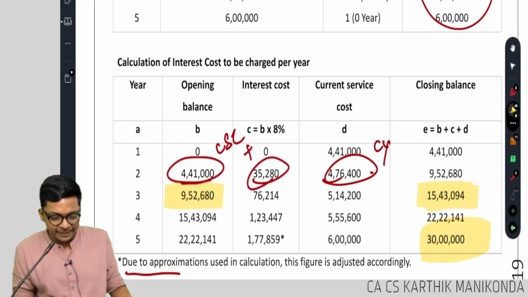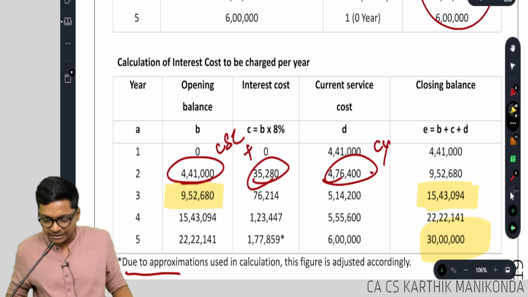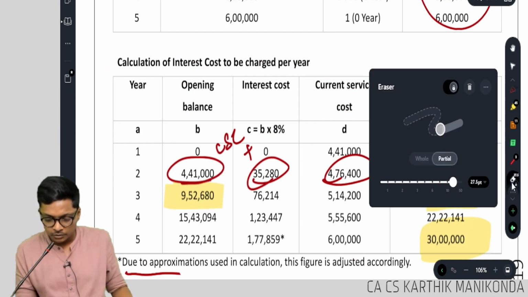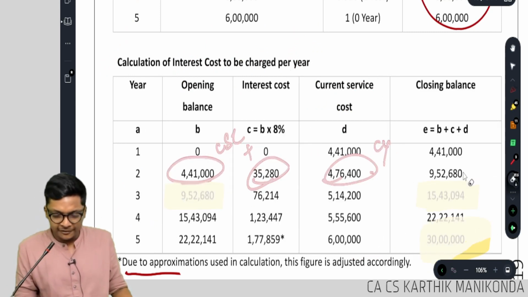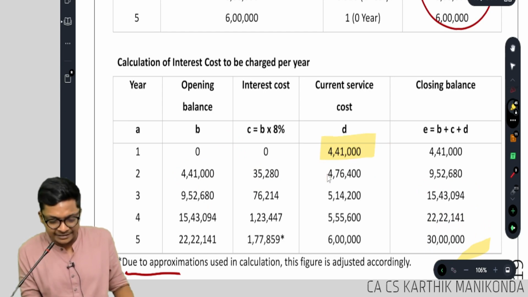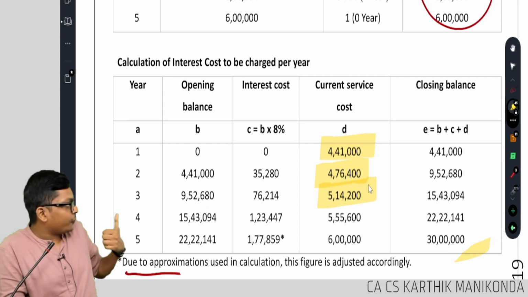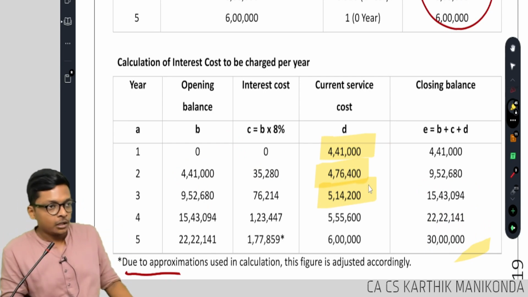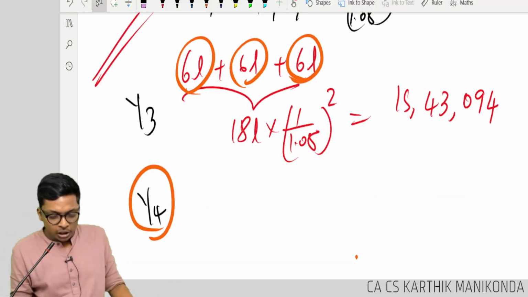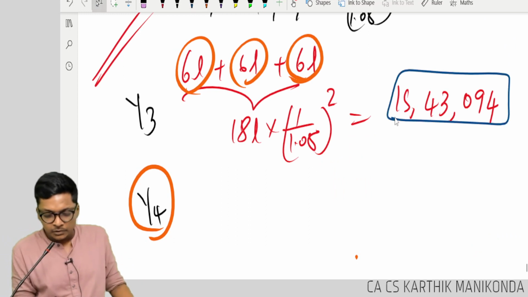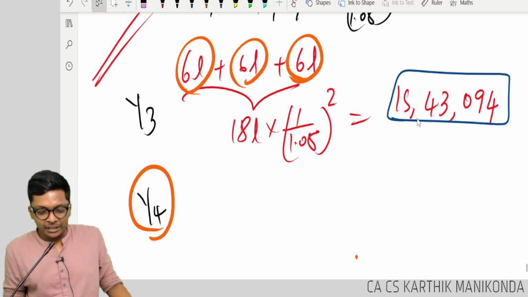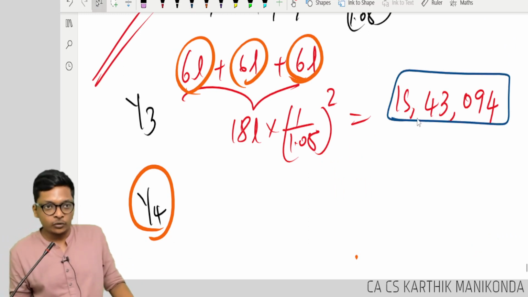Now, let's say suddenly in 4th year, I have been debiting what each year as current service cost? 4 lakh 41,000, 4 lakh 76,400, 5 lakh 14,400. The total of that only we get 15 lakh 43,094. Correct?